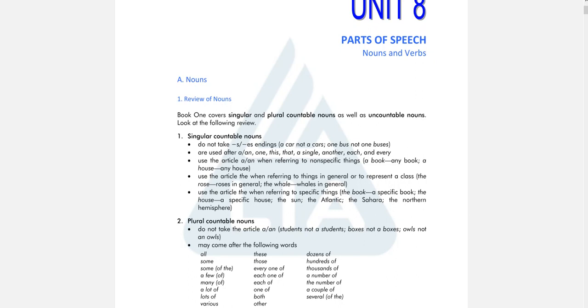We also use the article the when referring to specific things, like the book, it means a specific book. So it's different from a. When you say a book, it is not specific, but when you say the book, it is specific. The book is already identified. You know which book the speaker means.